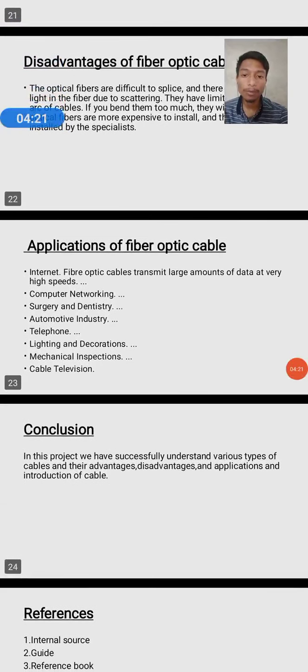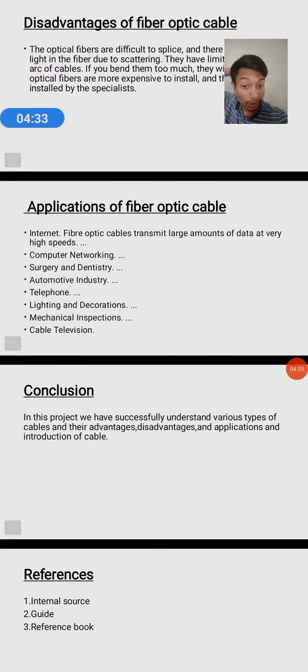Application of optical fiber cable: Internet, fiber optics transmit large amounts of data at very high speed. Computer network, surgery and industry, automotive industries, telephones, lighting and decoration, mechanical, cable television.